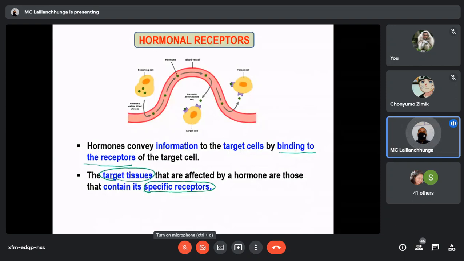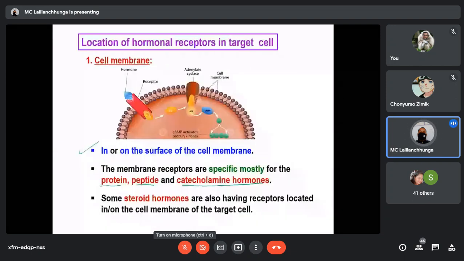Membrane receptors are mostly specific for protein hormones, peptide hormones, and catecholamine hormones. You know those things we have already discussed. Their receptors are located in the cell membrane, not in the cytoplasm and not in the nucleus. So it is located on or in the surface of the cell membrane. Why do I say in? Because sometimes they penetrate the cell membrane.